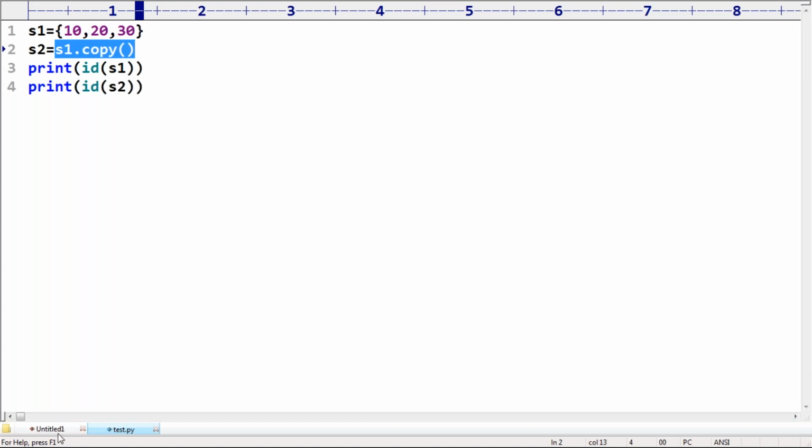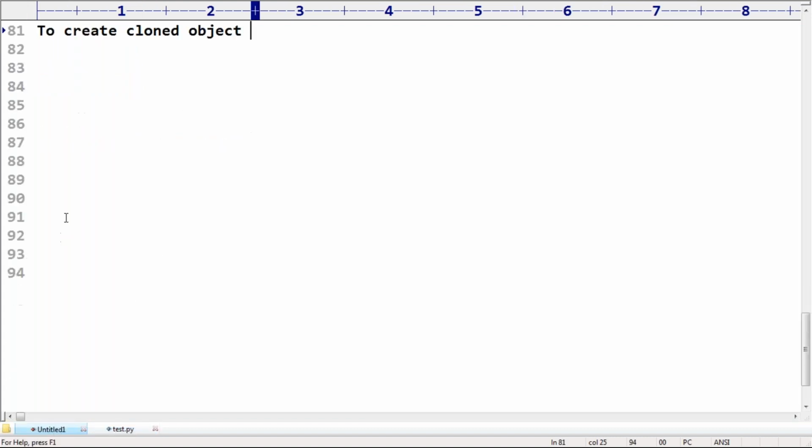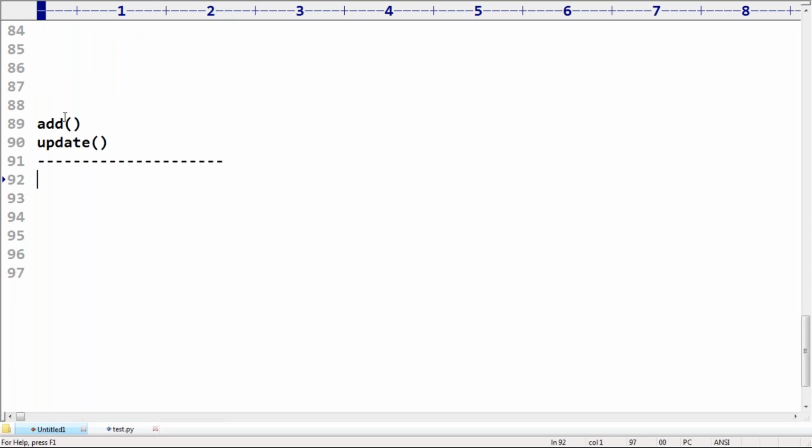Okay, next. You can add elements by using either the add method or the update method, right? Now I want to remove elements. This is a very important topic. How can you remove elements?